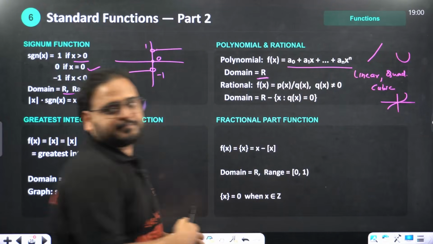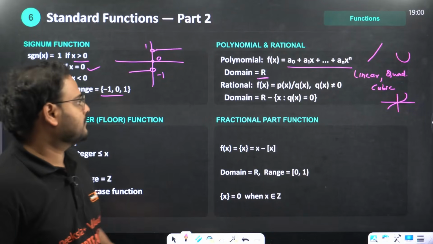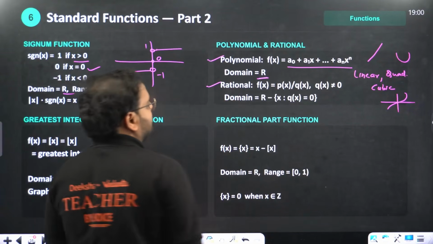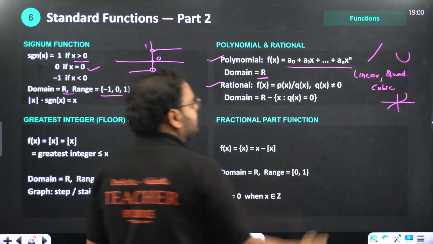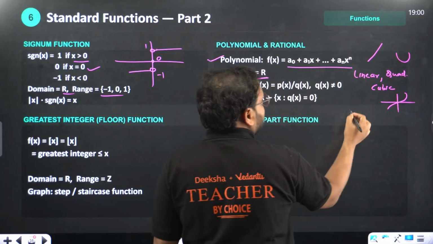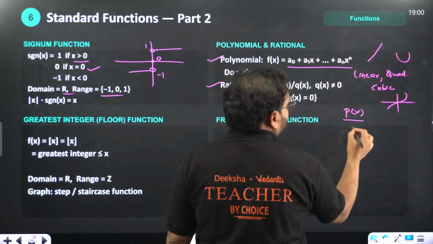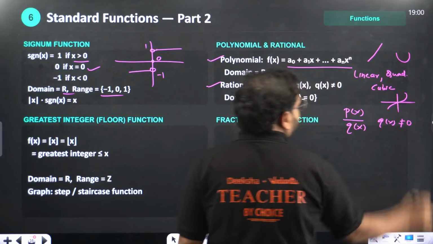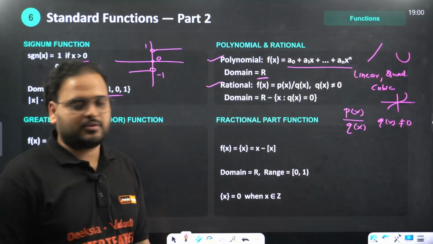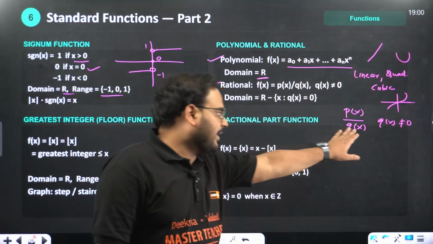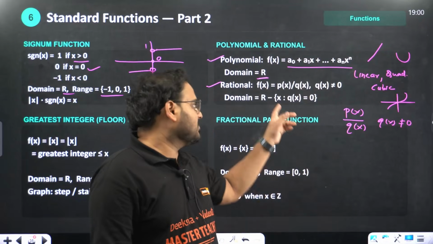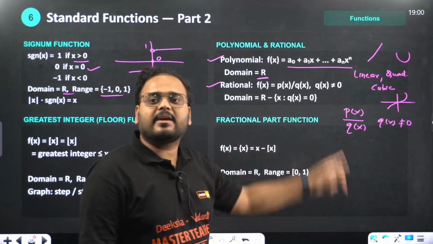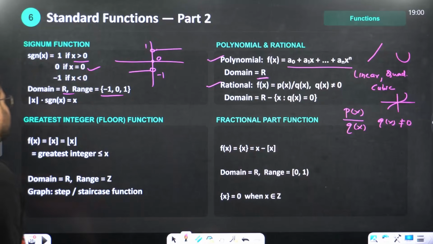This is cubic. Okay, now what is the rational function? This is different. This is polynomial, this is rational function. What is a rational function, sir? It is always in the form of p(x) upon q(x), where q(x) is not equal to 0. This is our rational function. So in this, just remove that value of x which is going to make it 0. The domain is all real numbers except for that value of x which is making it 0. That is your rational function.